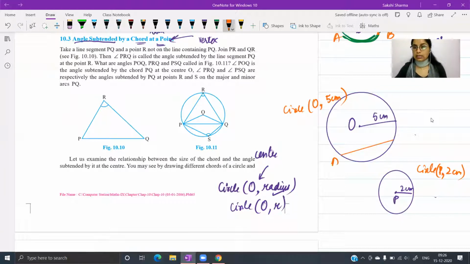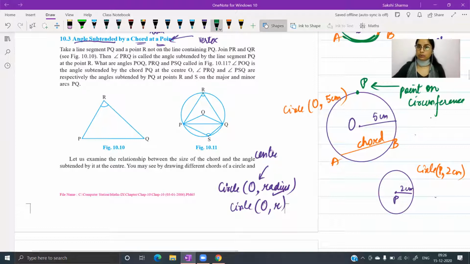So in this case, AB is a chord and let us take a point on the boundary. So P is a boundary point. Technically speaking, it's this point on the circumference. So P is a point on the circumference. We already have marked the center. Now what I have to do is join the end points of this chord with P. So use line segments joining point A with point P and point B with point P.